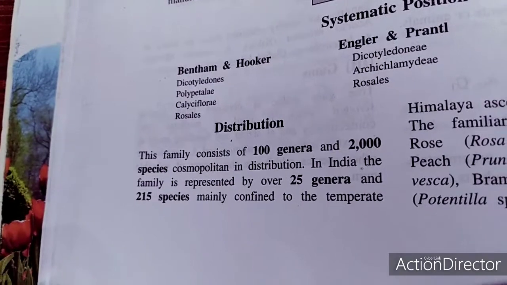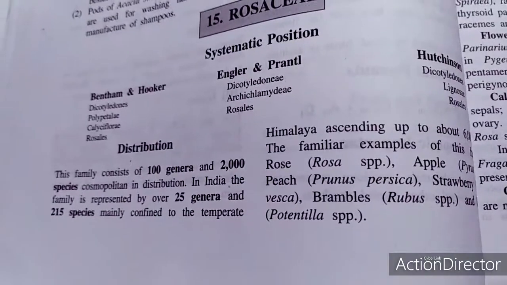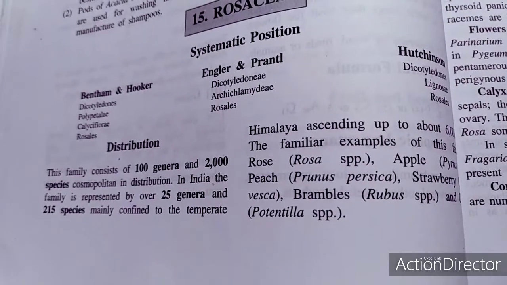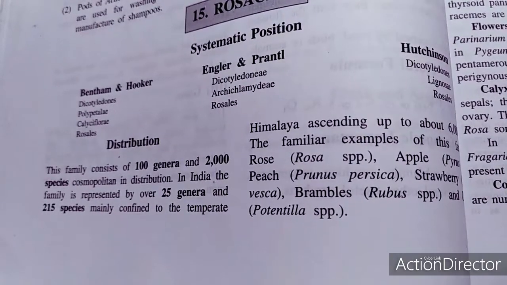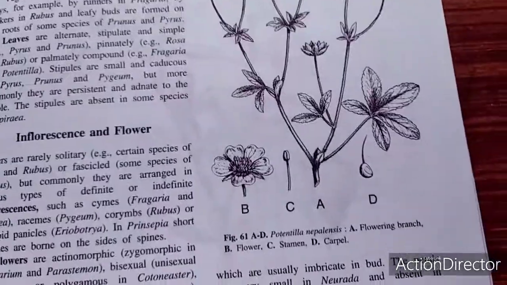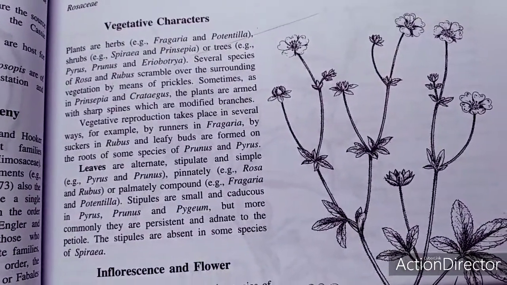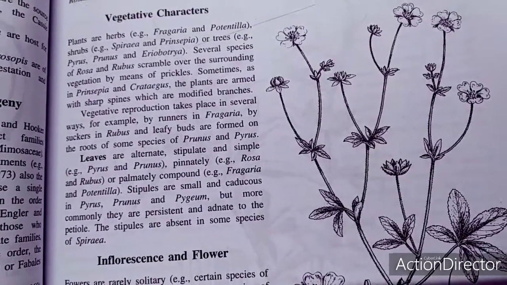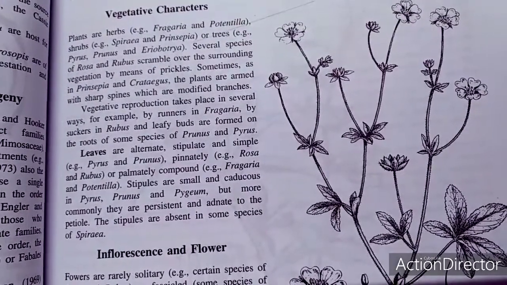This family grows well in the temperate Himalaya, ascending to higher altitudes. Some of them are cultivated plants. The familiar example is Rosa. Other familiar examples are Prunus persica, strawberry, the brambles, as well as Potentilla. Potentilla plants are usually herbs, and so are Fragaria and Potentilla, while Pyrus, Prunus, as well as Eriobotrya are trees. Several species of Rosa and Rubus scramble over the surrounding vegetation by means of prickles.